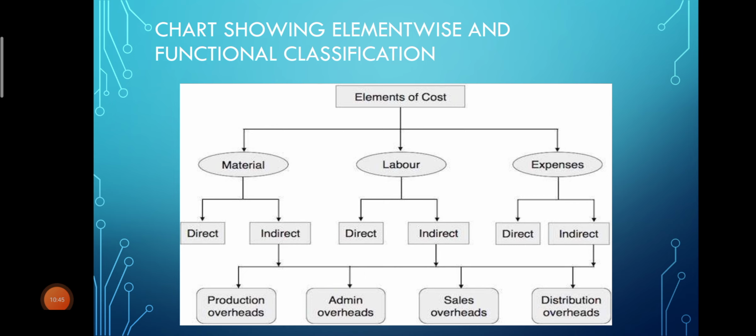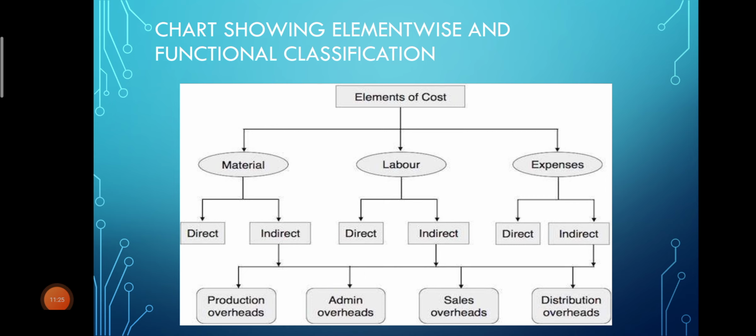Next is selling overheads. Selling overheads means, for example, if any expense is incurred for promotion of goods and services, and even for securing new customers or for retaining old customers, such expenses can be taken under selling overheads. Now, distribution overheads means the expenses which are incurred for dispatching and delivering goods to the customer. So, till it reaches the customer, if any expenses are incurred, such expenses are taken under distribution overheads.